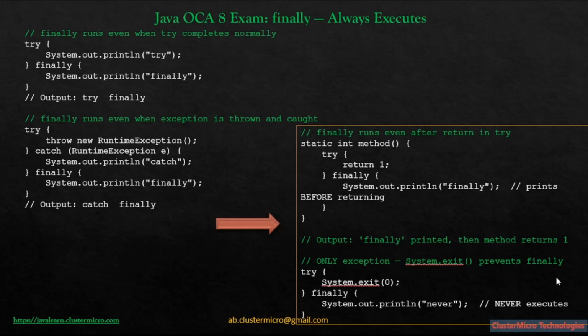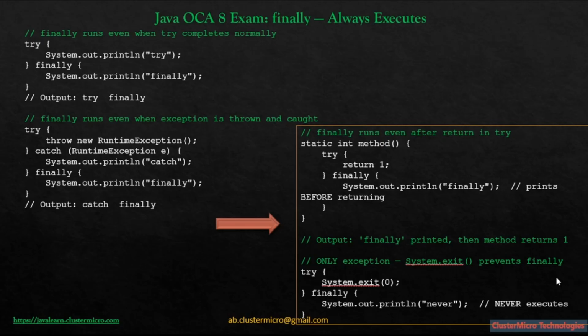So there is only one exception to this rule. If System.exit is called, the JVM shuts down immediately. In that case, finally does not execute at all. Okay, so if we see the code here, we see that there's a try block, and that's the first block: try System.out.println try, and finally System.out.println finally.